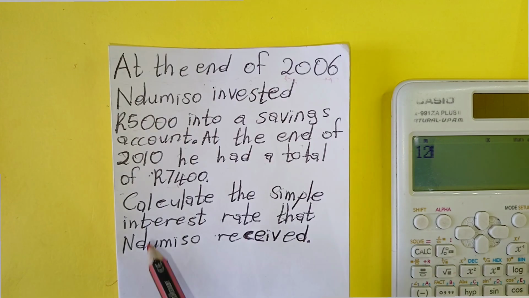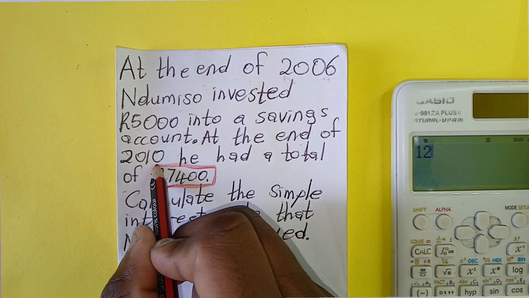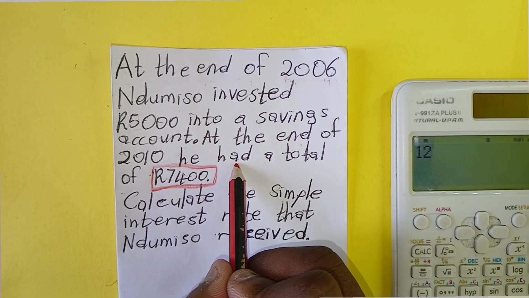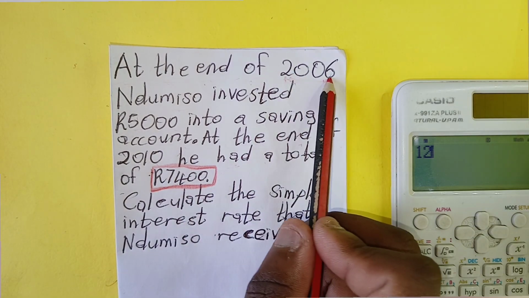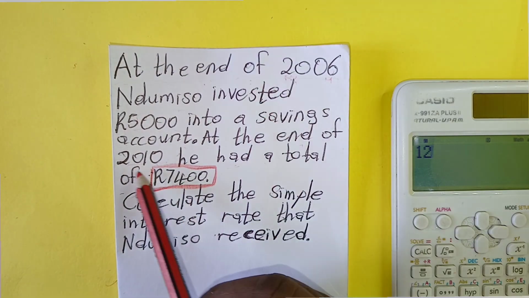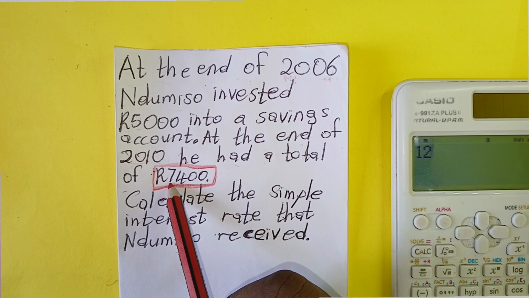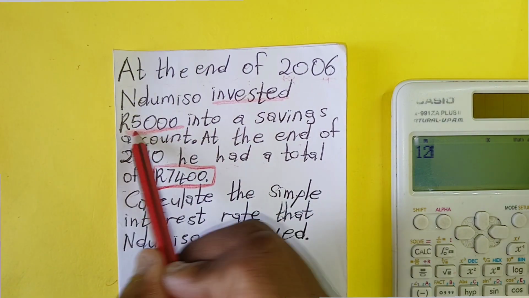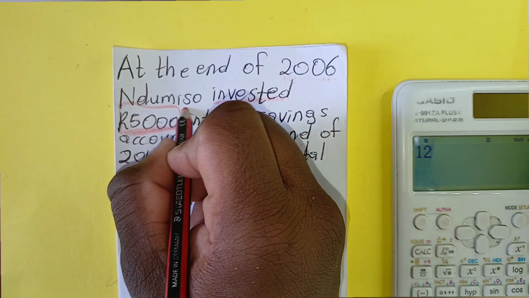So from this statement, guys, you can see this is the money that Ndumiso had from 2006 until 2010. After he invested this one, you can see this one is our P. This one is our P.